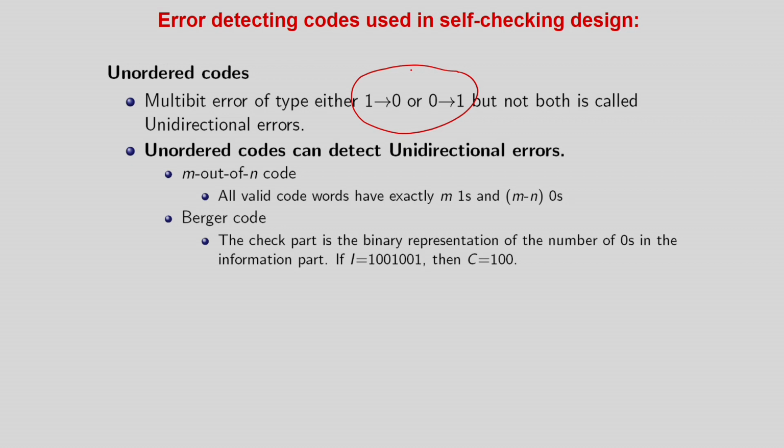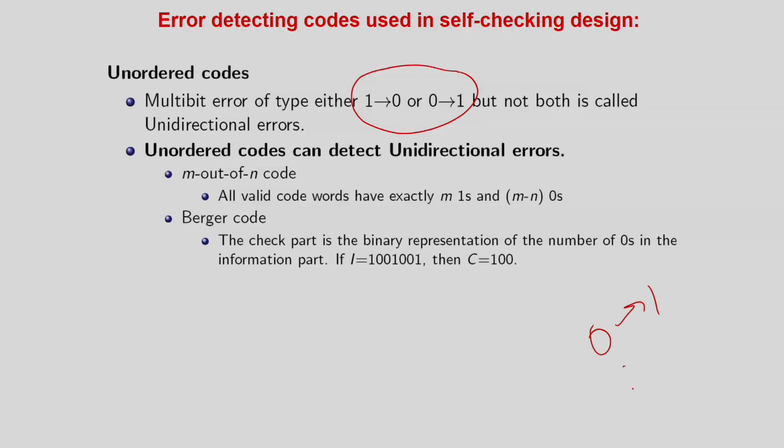Multi-bit error is possible, but as we keep repeating, multi-bit error is not possible to be detected by parity. 2 bits not possible, 4 bits not possible, even if it's a unidirectional error. And for multidirectional errors, of course, if 1 bit goes from 0 to 1 and 1 bit goes from 1 to 0, parity cannot do anything because the number of ones is balanced, correct? There will be no parity change. So we have already discussed the disadvantages of parity. Parity is mainly for an odd number of bit changes, and that also unidirectional.